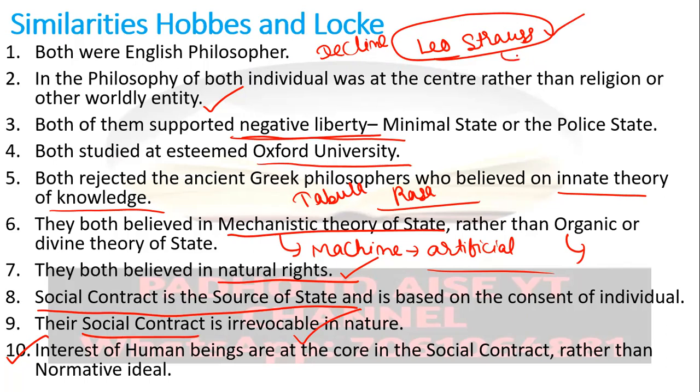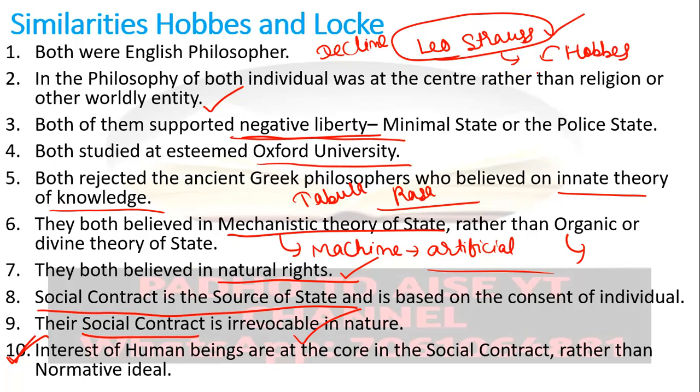So Leo Strauss was the person to point out this similarity. In fact, okay. So he said, all the thinkers before Hobbes, their philosophy was based on some normative ideal.